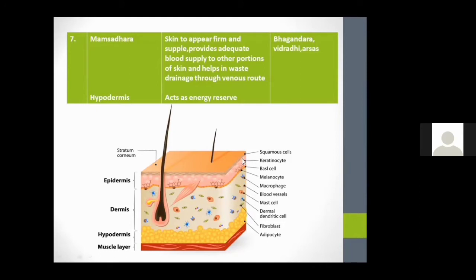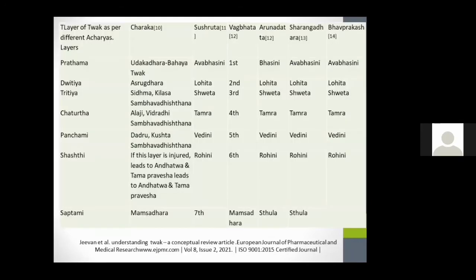So the outermost layer will contribute the microbiome barrier layer, then the physical barrier layer and chemical barrier layer, and last will contribute the immune barriers. The understanding of these barriers is important for the diagnosis of skin conditions. So all the acharyas describe the layers of the skin.